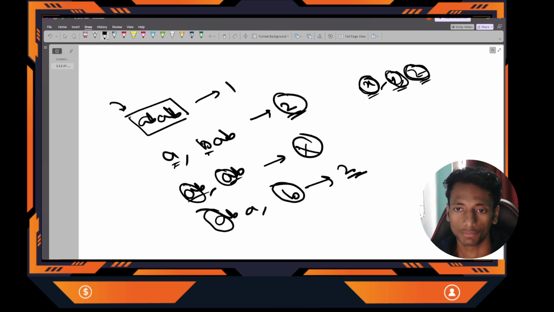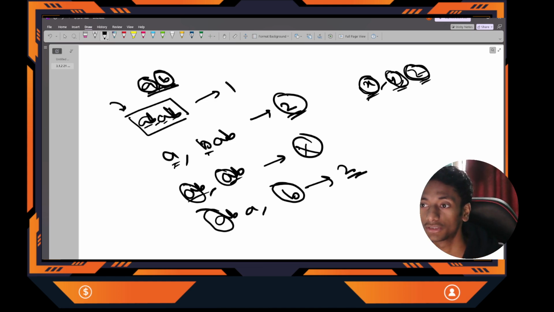Let's check here. How many unique characters do I have? A and B. Now I am saying we have three unique characters, creating three different substrings. Is it possible? Not possible, because maximum we have two different characters.